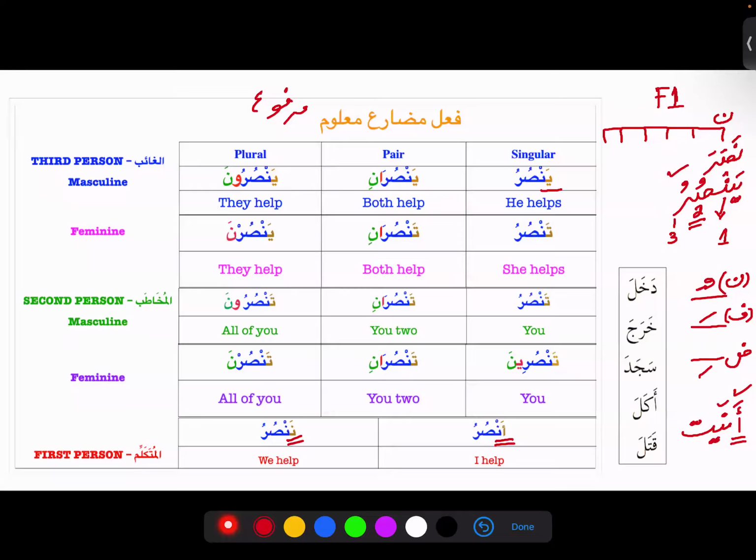Tansuru and Tansurani. These two sigas. And then in the second person you can see all masculine and feminine, they all have Ta. Right? So how many sigas altogether? Eight. So we need to see that these eight sigas start with Ta as a sign of mudari.